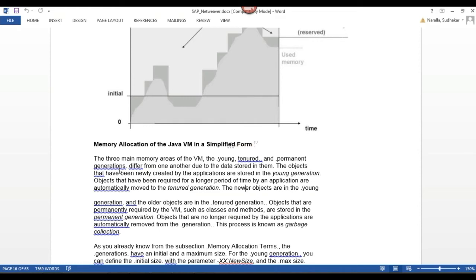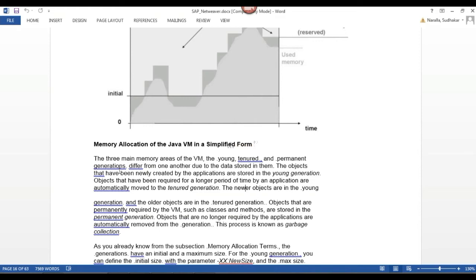Whenever an object is required for a longer period of time, it will be moved automatically to the next generation. What is the next generation? Tenured generation.